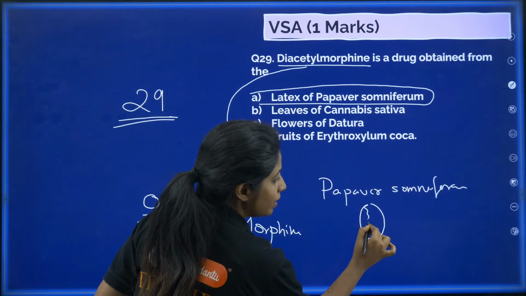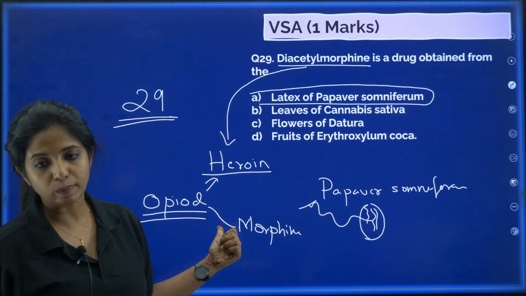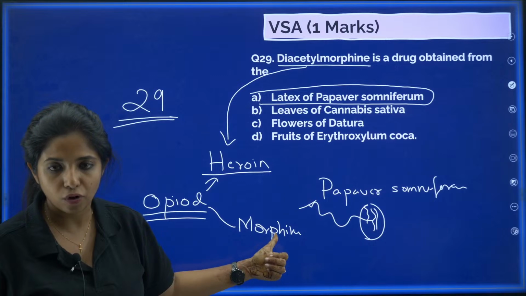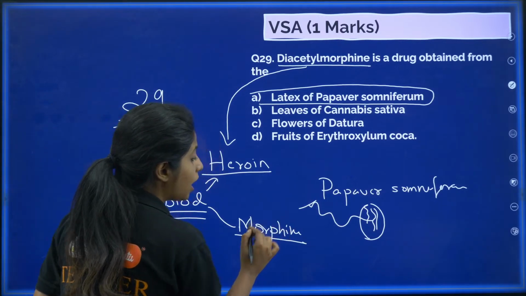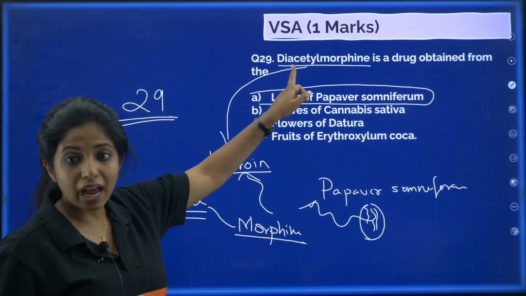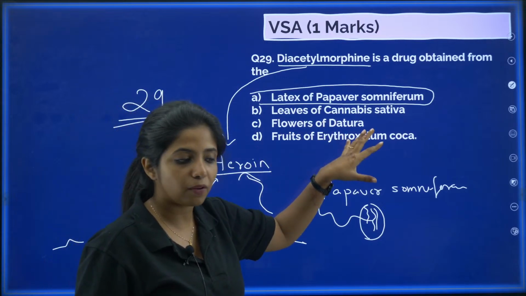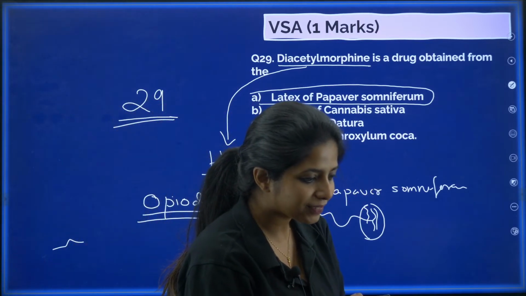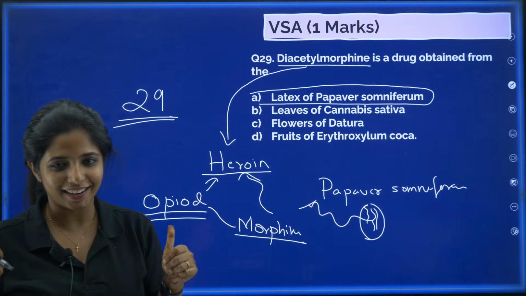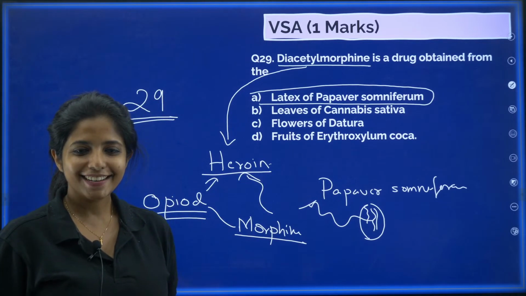And the latex, the milky substance that is released, is responsible for the formation of opioid drugs such as heroin and morphine. So when morphine undergoes acetylation, you get heroin. So diacetylmorphine is nothing but heroin, and it's a drug obtained from the latex of Papaver somniferum. Everyone, it's heroin, not heroine, there is no E at the end. Cool? So this is your answer.